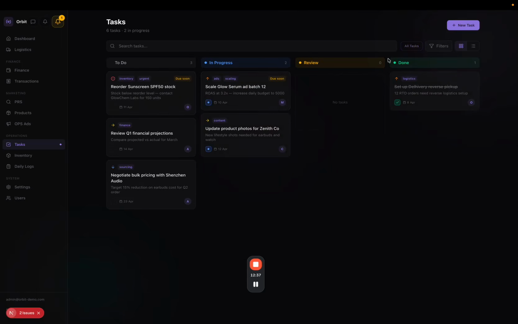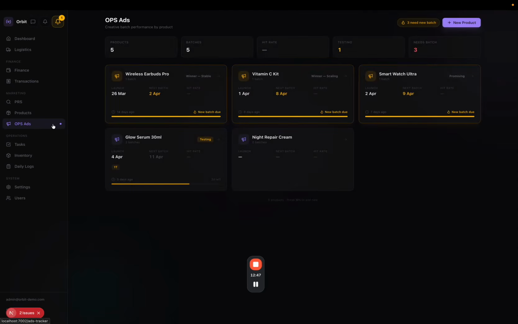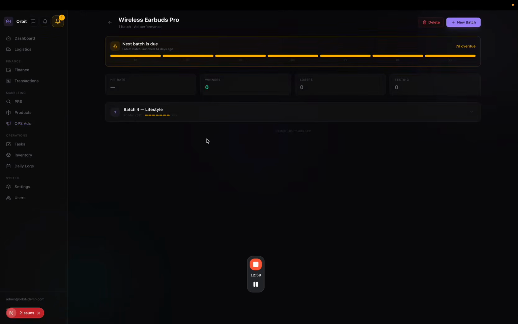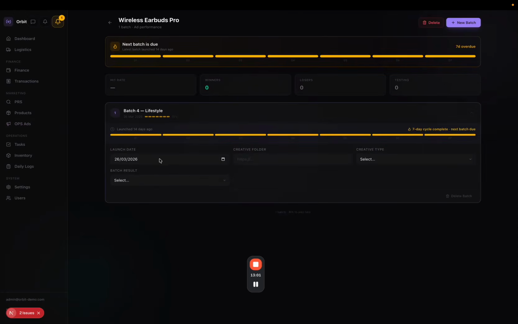As you can see, all of the tasks are here, right? Then you have got OPS ads. Now, what is this OPS ads? OPS ads is basically all the one product stores that you're running. You can track all of these here, and you have to keep launching ads or batches of ads or landing pages or whatever the thing is, and you can track that here. So when you launch a new batch, you can just go here and track that.